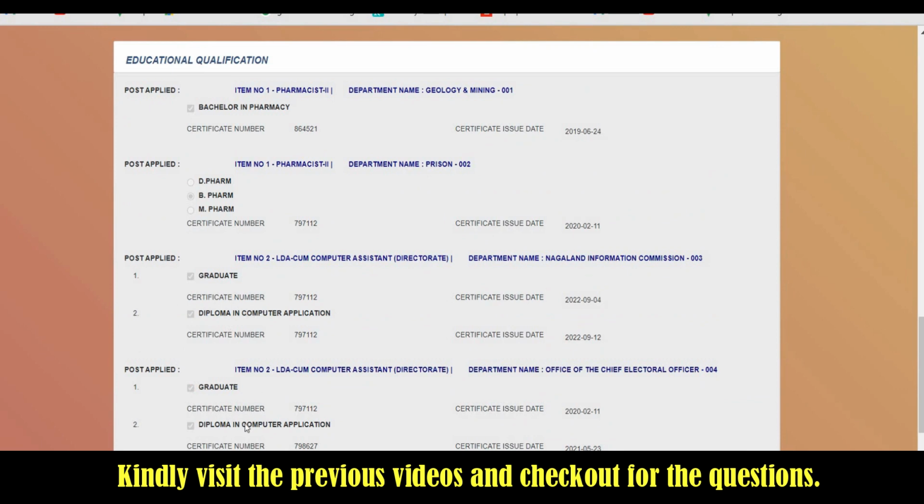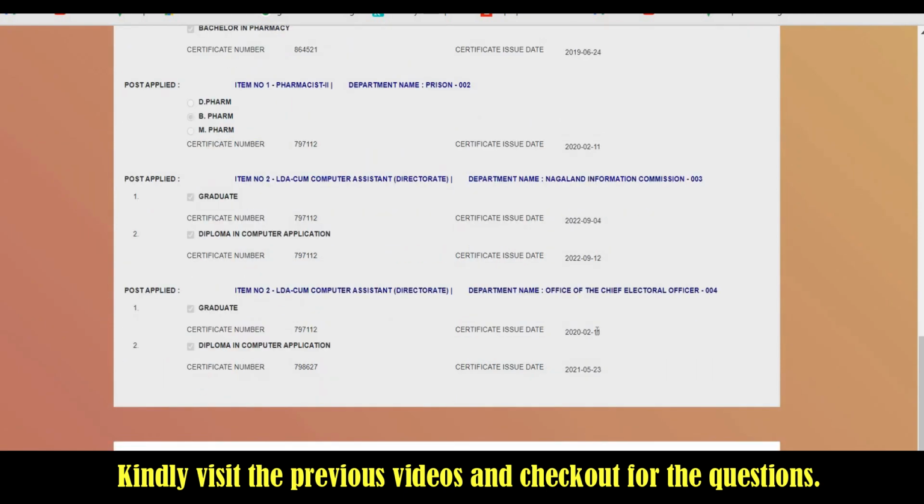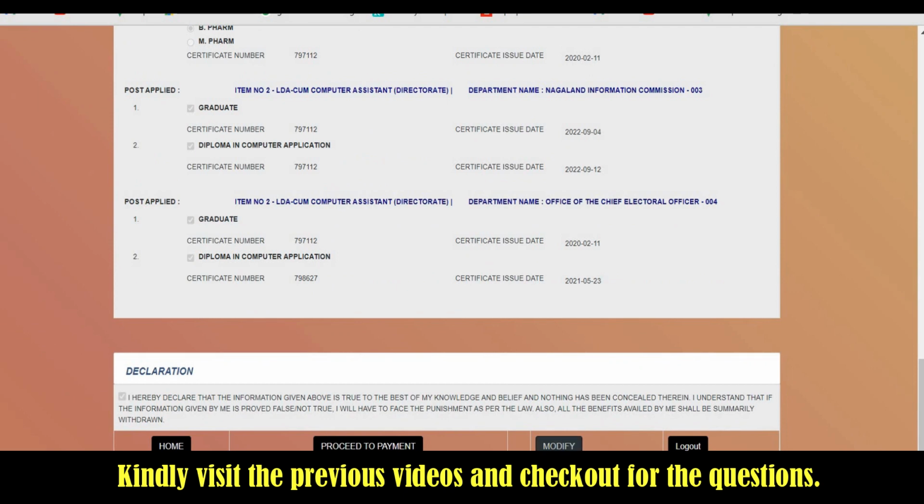Since all the points have been marked, you can see the certificate number. If the certificate number has not been shown, which means there is something wrong with the website. So in that case, you can either go with the modify and then do the changes. Otherwise, you log out and wait, and after a few minutes you can come and re-login and do the changes. So kindly don't go with the payment process. And if you have already done the payment, then you need to register again and do the same changes in the format.